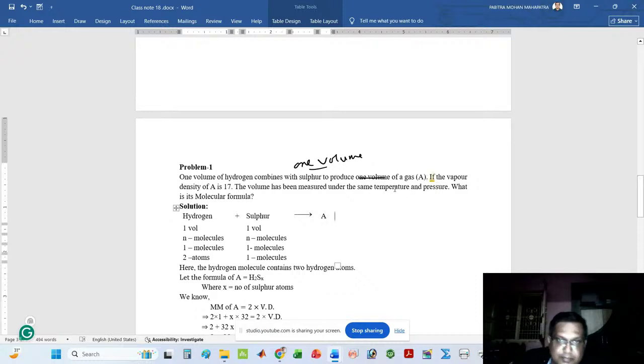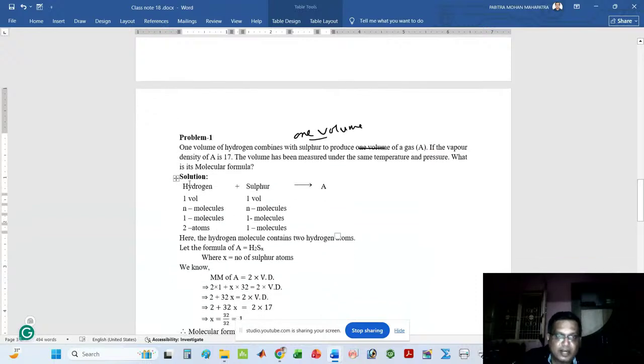Here, gas A is produced with the help of one volume of hydrogen and one volume of sulfur. If the vapor density of the gas is 17, then the volume of each gas has been measured under the same temperature and pressure. That means indirectly you can apply Avogadro's hypothesis. Now look at the solution.